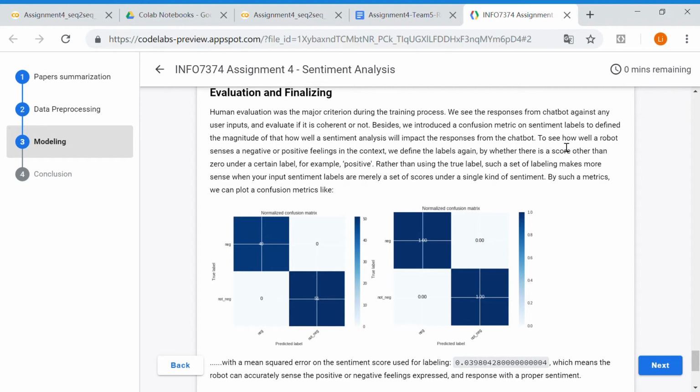Okay, so as for the evaluation finalizing step, actually we have put a lot of thought into it, and finally we agreed on using human evaluation to measure the quality of responses generated from the chatbot. Although it is the most expensive way to evaluate the response, we guess we can afford 50 responses per model, and the reliability is much better than other metrics.